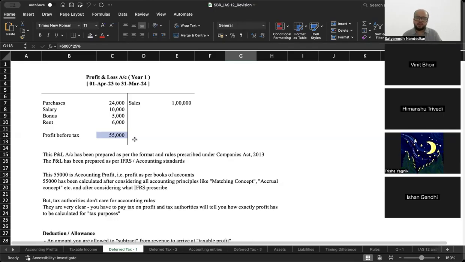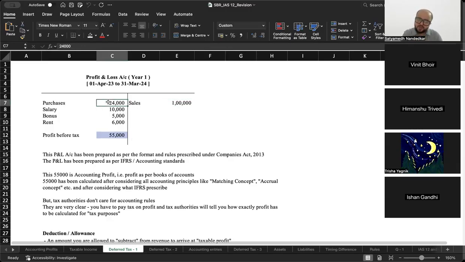So the tax authorities come up to me and tell me, listen Satyam, the calculation that you have done is absolutely incorrect. You have debited the P&L account with a bonus of 5,000. I said, yeah, why? Accrual concept. Tax authorities say no, accrual concept I don't care about. You will deduct bonus as a deductible expense only when you have paid the bonus. Satyam, have you paid the bonus in the current year? I say, no, I haven't paid. Then they say, no, you will not get deduction on this.